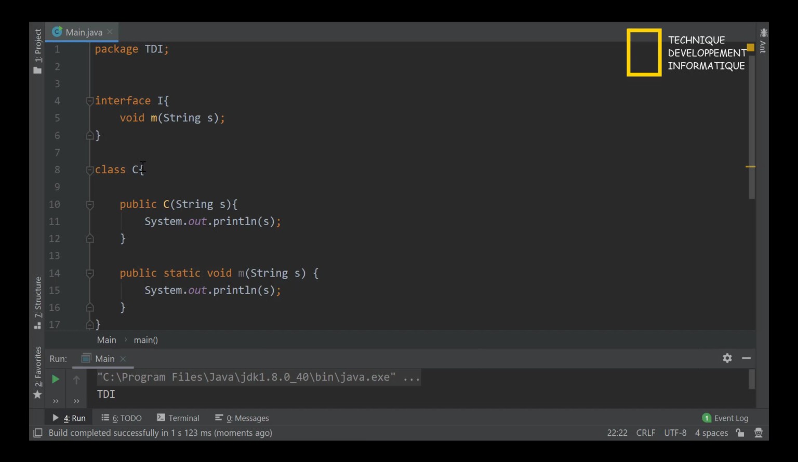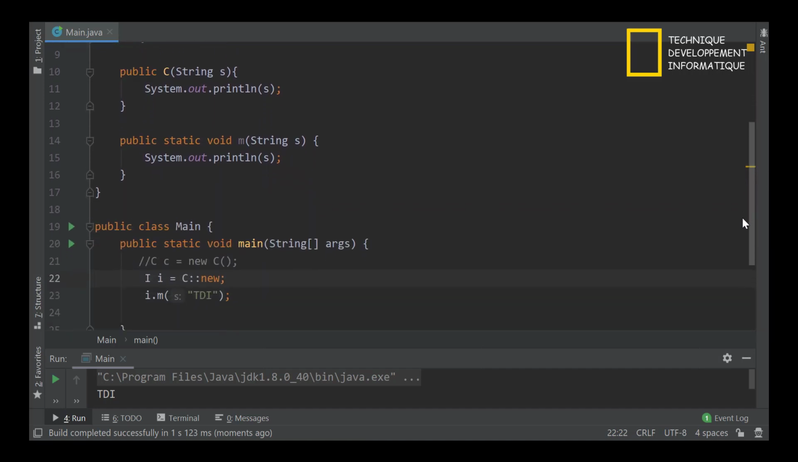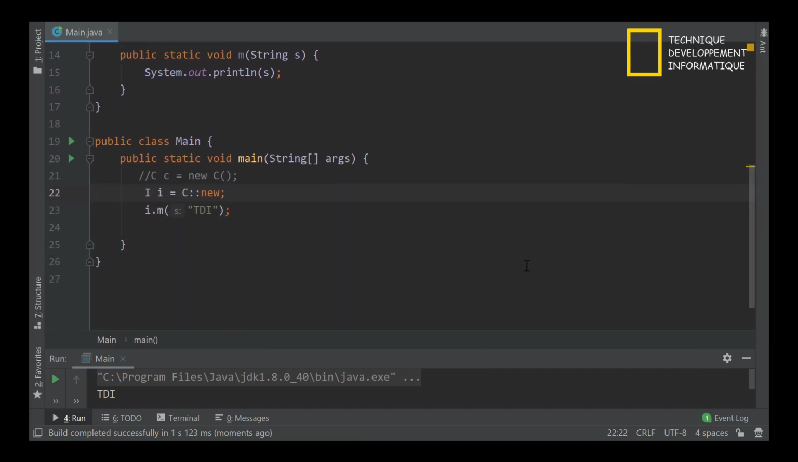Okay, this is one of the many advantages of the method references. That is the problem that it solved. Now, if you understood this feature correctly, we can practice it inside the forEach method, or you know that forEach is a feature of Java 8. Okay. Now I will comment this